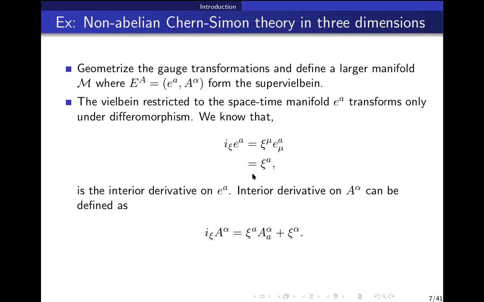Right. So this Lie derivative we already know from our space-time theory. And this we also know from space-time theory, in the sense that since this is A mu alpha, its interior derivative is xi mu A mu alpha in the space-time theory. This was the only confusion. So this is that term. Okay, thanks. Yeah, I understand. This is clear. Is there any other question?